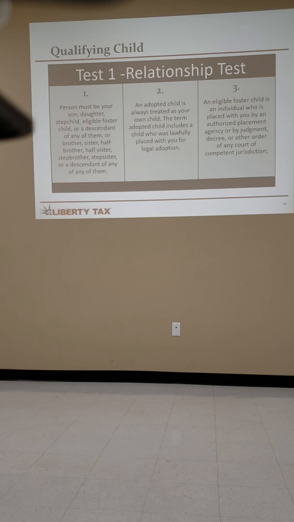Okay. Relationship test. Person must be a son, daughter, stepchild, foster child, descendant, half-sister, half-brother, stepsister, or a descendant of these. Okay? Has to be a child, not necessarily your biological child, but a child. Okay? An adopted child is always treated as your own child. Okay? Someone that's legally been placed with you. And adoptions, if anybody were to ever come in asking questions about that, that's one of those you're going to roll to somebody else. First year preps, they changed that credit so much that I've done 2 in 10 years, and they're a little bit of a booger. Foster child, we do see that every now and then as well. We have to have those documentations from the court that they're legally allowed to claim them.